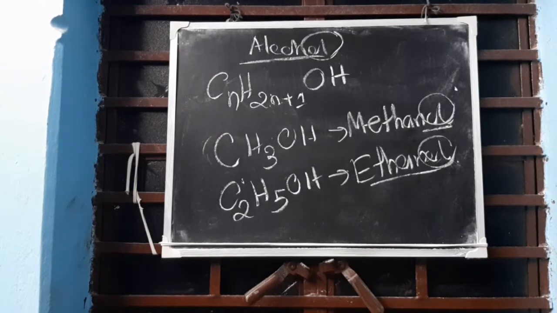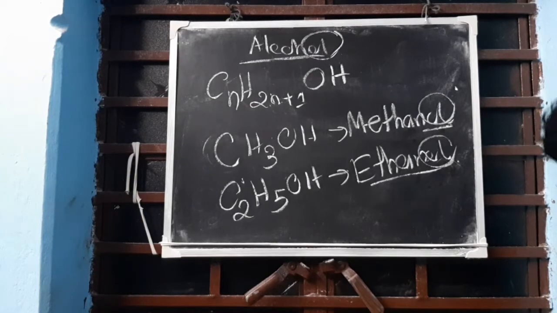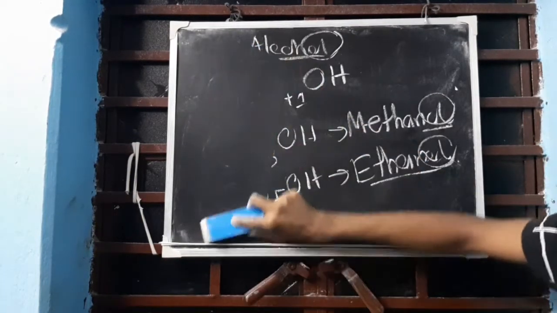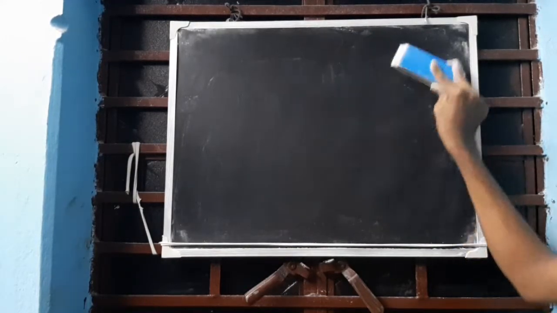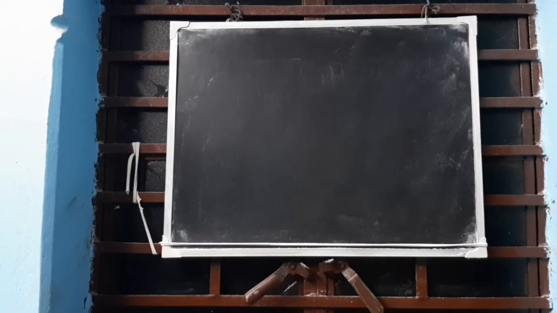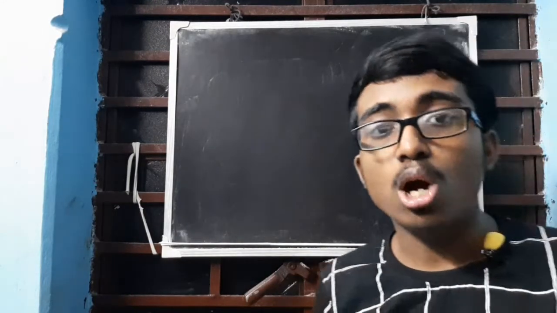Okay. Now we'll be discussing functional groups and next nomenclature. Not in this video, don't worry. Okay. Functional group. A functional group is basically an atom or a group of atoms.